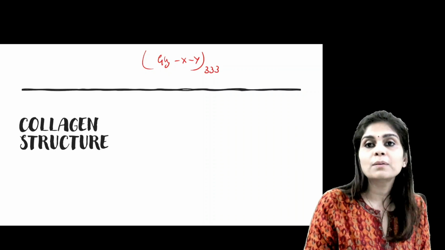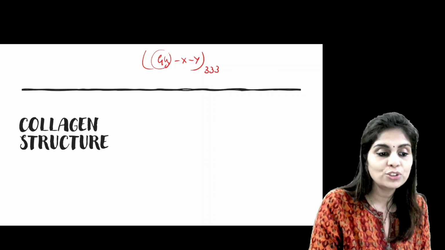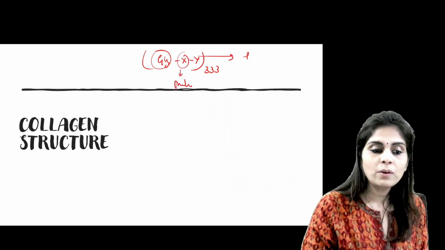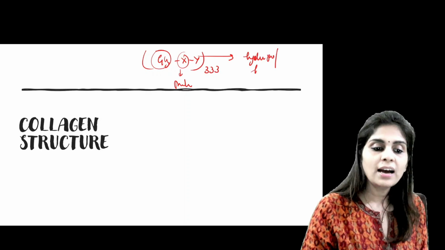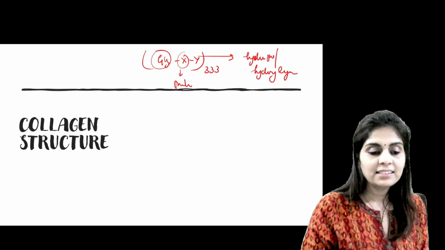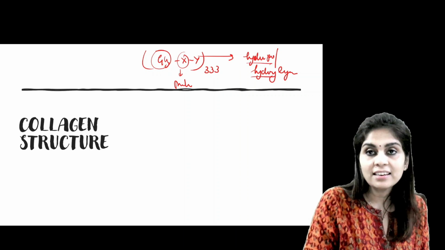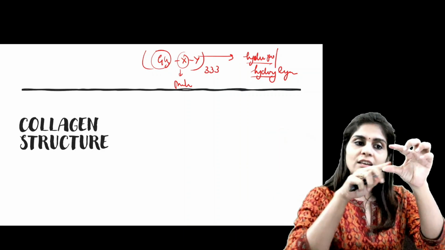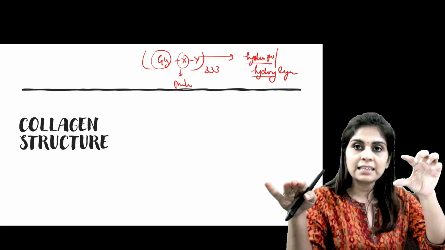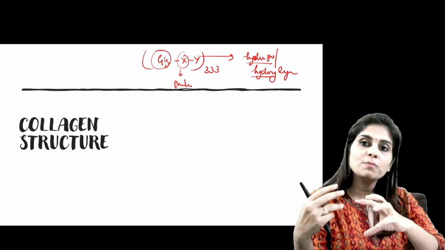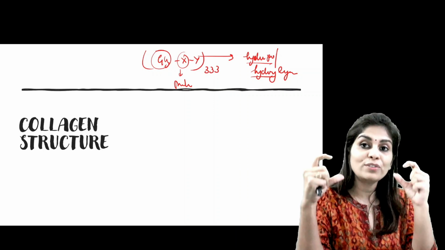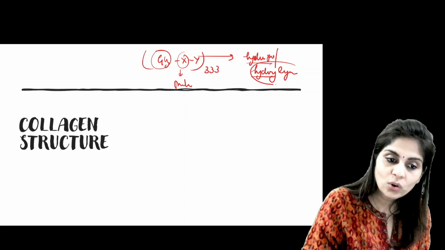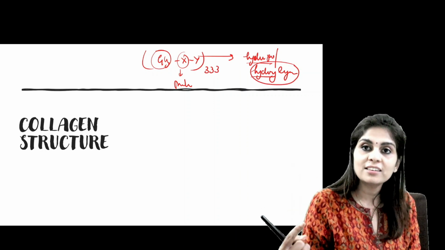So if you are asked which is the predominant amino acid of collagen, your answer should be glycine. And what is X? X is mostly proline. What is Y? Y is hydroxyproline or hydroxylysine. And the significant feature of this hydroxylation is that this provides opportunity to form hydrogen bonding. So in a tropocollagen, if individual polypeptide chains are hydroxylated, then they form hydrogen bonding, and this hydrogen bonding helps in increasing the tensile strength of individual tropocollagen. And the additional glycosylation which happens on hydroxylysine residue also forms additional hydrogen bonds.